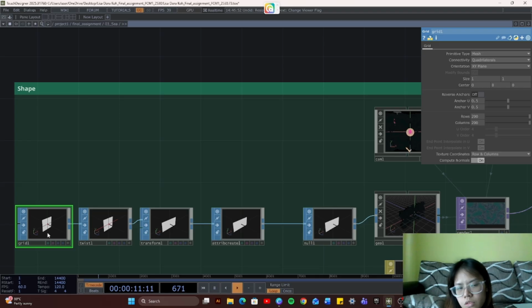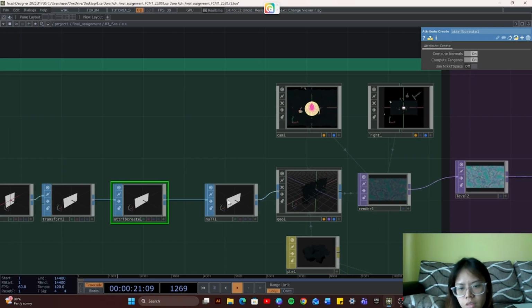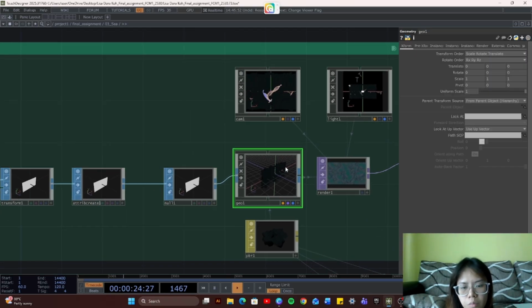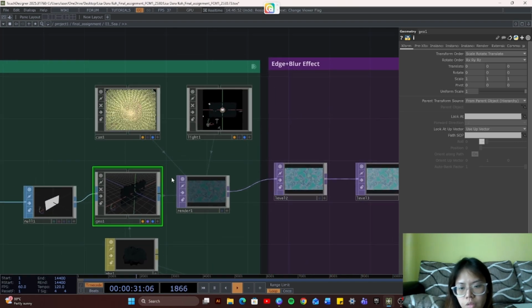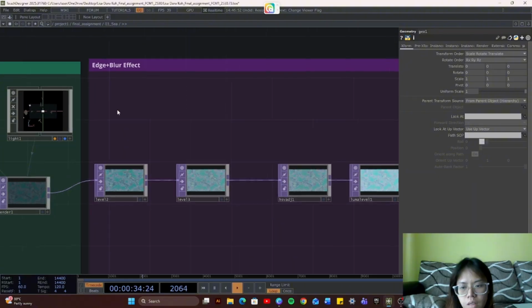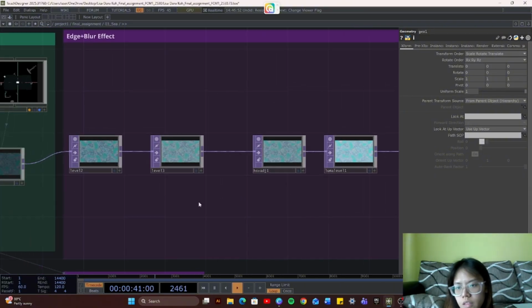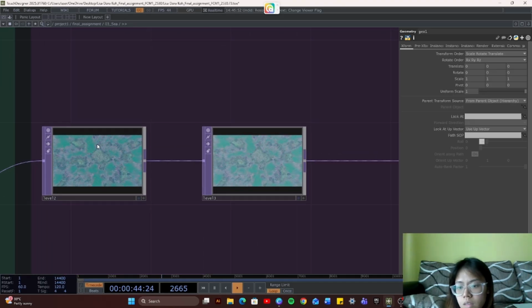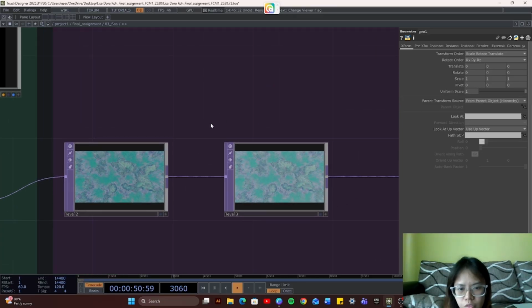So I use a grid SOP, and then I place a twist and a transform to make it a little bit longer, and then I use an attribute create here, and then I place it into a null, and I pull into a geo, so it actually has this effect, it's actually moving. And then from here I place render and camera and lights, and after that I made the edge a blurry effect. So over here I place it into a level, so you can see it's actually quite harsh, not quite the dreamy effect I want.